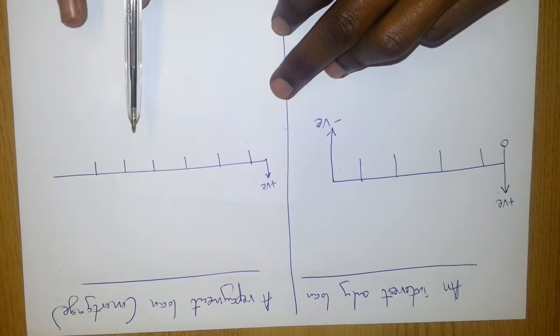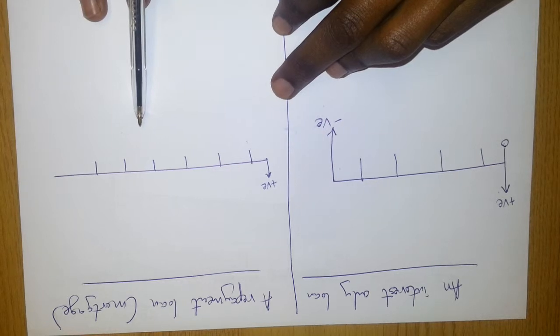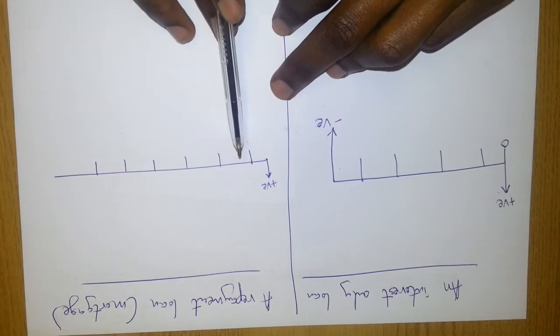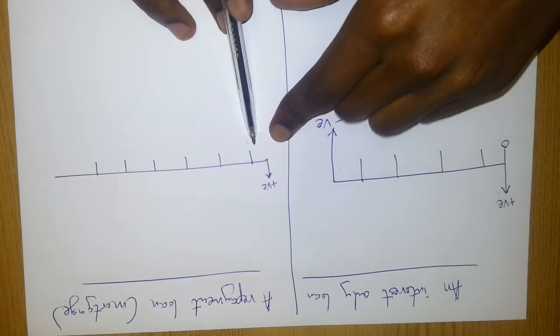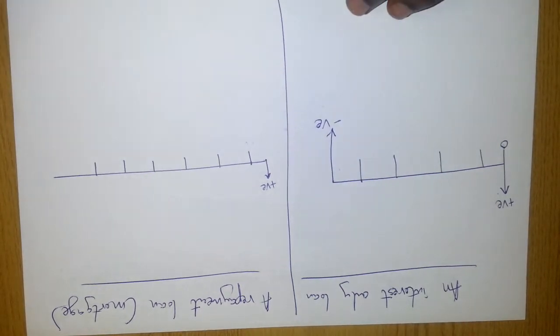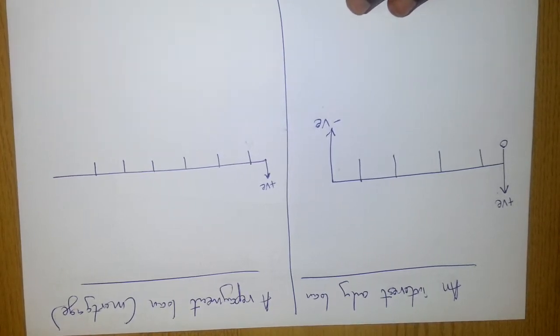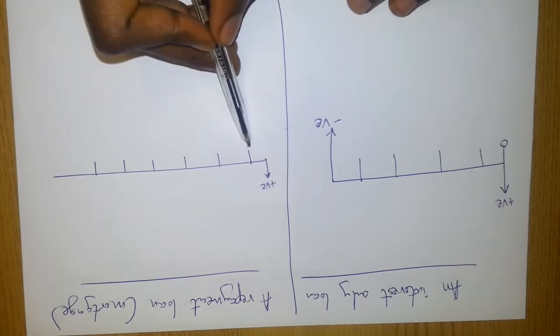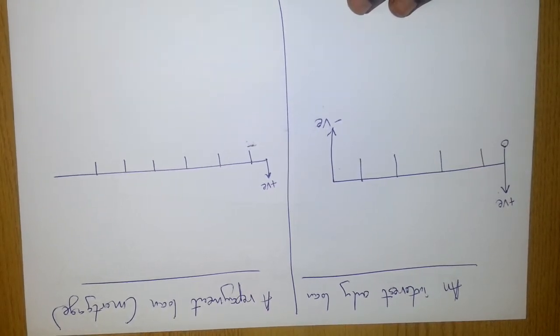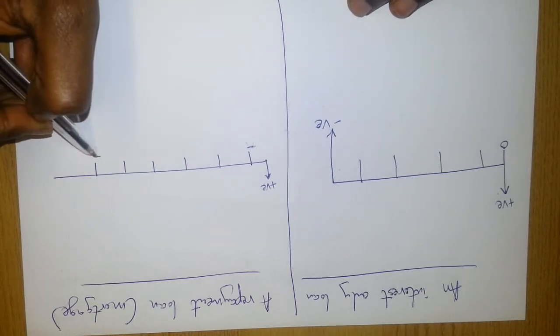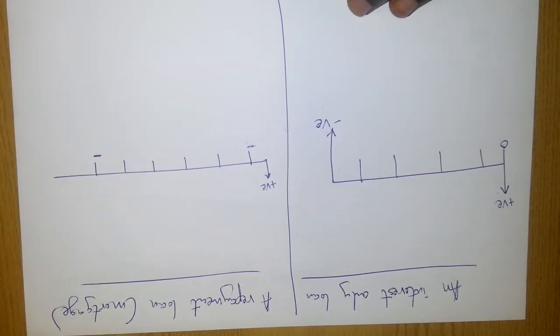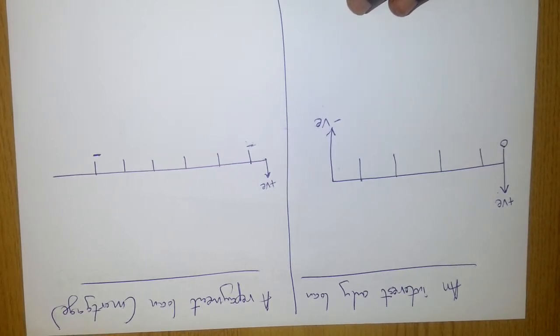What is important to appreciate is that with a repayment loan, the breakdown of each payment into interest and capital changes significantly over the period of the loan. The breakdown here would be different from the breakdown here. As a result, this first payment will consist almost entirely of interest and will provide only a very small capital repayment, while in contrast, the final payment will consist almost entirely of capital and will have a small interest content.